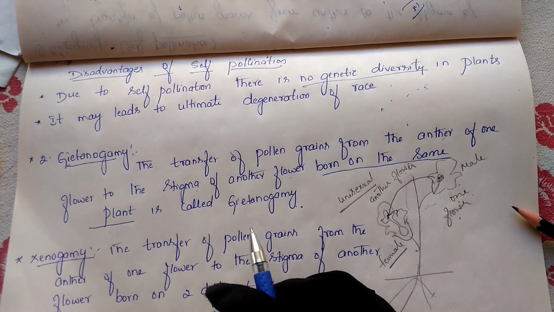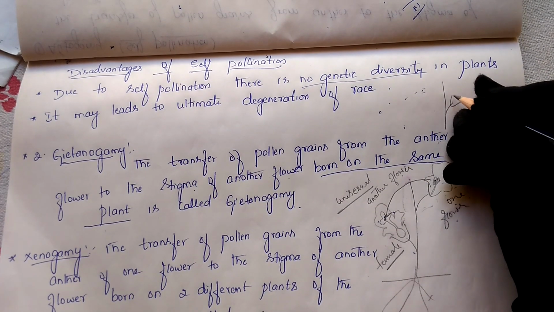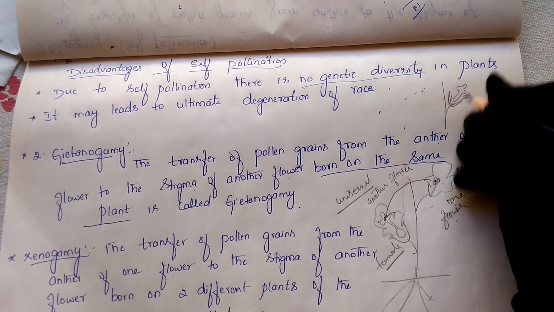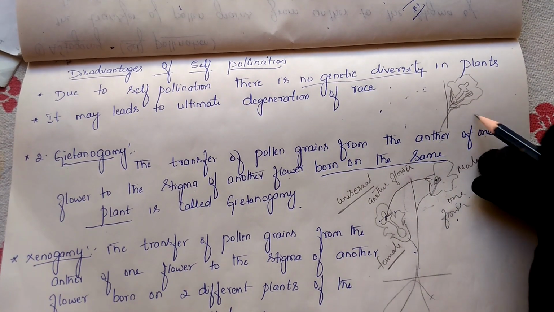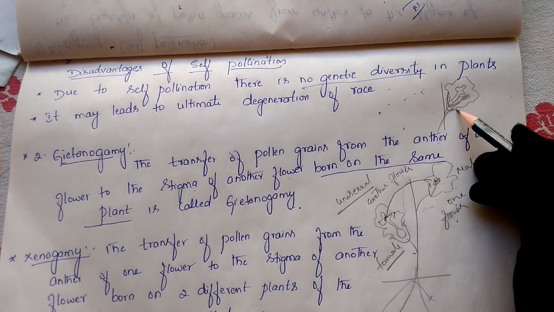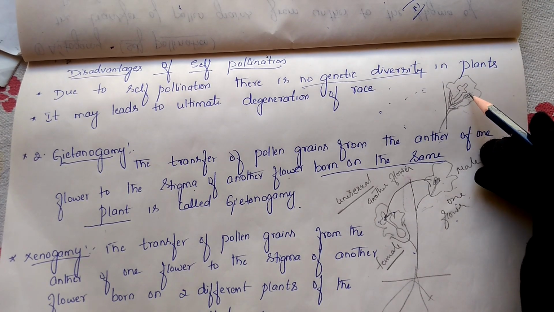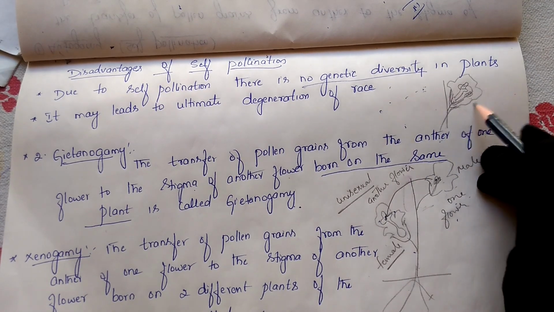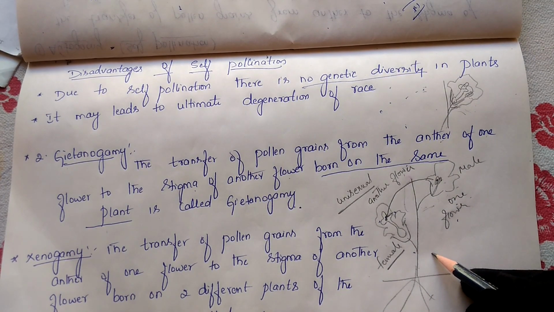Whereas in the case of autogamy, what have we done? This is a plant producing a flower, and this flower contains both male and female parts in the same flower only. This is the male and this is the female. So this is a single flower, roughly drawn here. This is a plant which is producing the flower. Inside this flower it contains both anther and stigma. If the pollen grains fall from the anther to the stigma of the same flower, then we call this condition self-pollination. Now this condition we call geitonogamy.